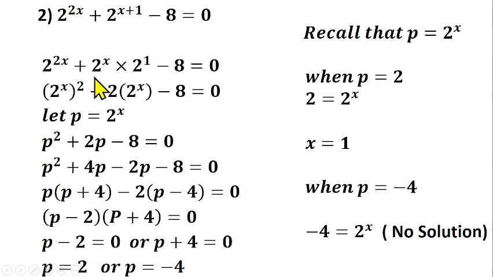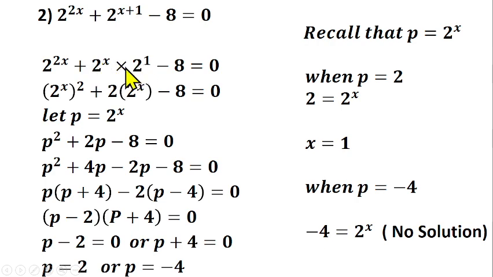Let's see another question on that as well. This question is very similar to the one we just solved now. We are having 2 raised to power 2x plus 2 raised to power x plus 1 minus 8 is equal to 0. How do we simplify this? Now, for this 2 raised to power x plus 1, we apply the first law of indices. Like I told you, under the first law of indices, depending on what is given to you, you can break this one down to 2 raised to power x times 2 raised to power 1. So if you apply the first law of indices to this one, it will give you this one back. Do you understand this? Because they have the same base.